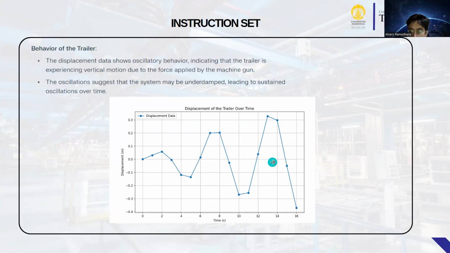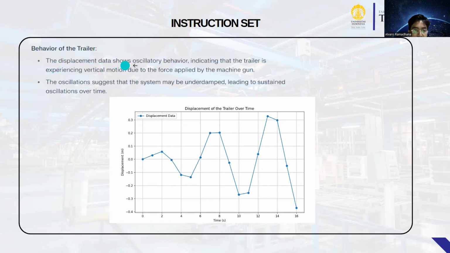The displacement starts at zero, increases to a peak, decreases to a trough of about negative 0.3 meters, and continues to oscillate with varying amplitude.